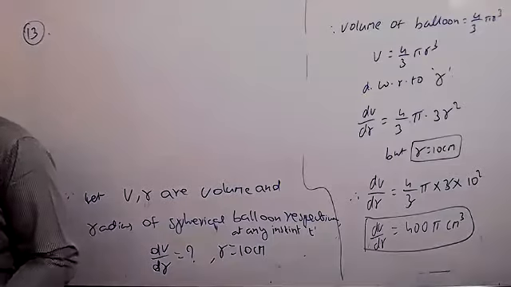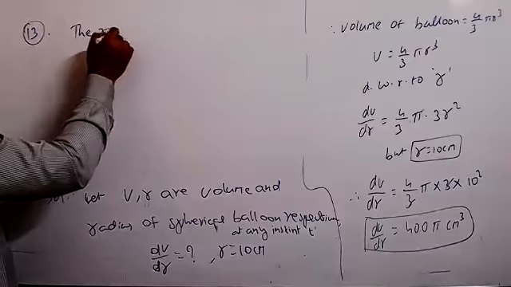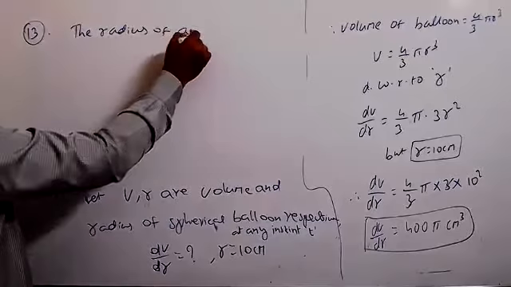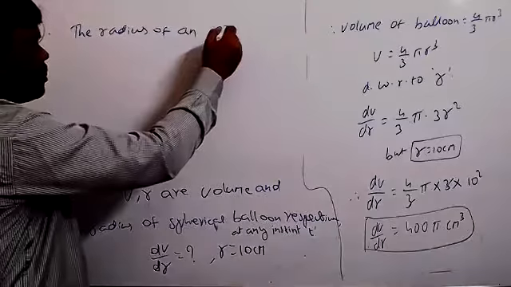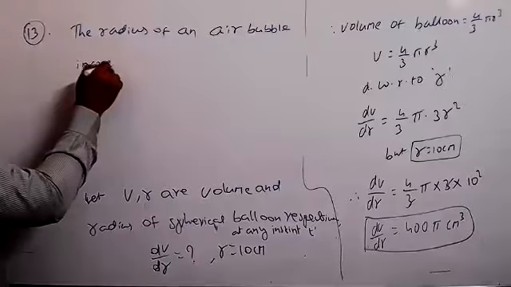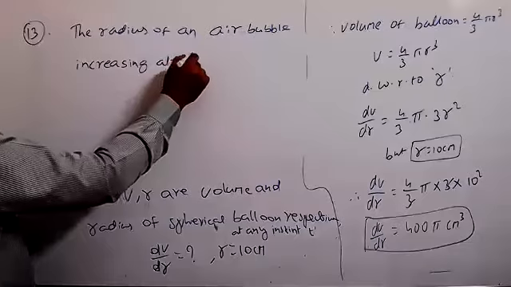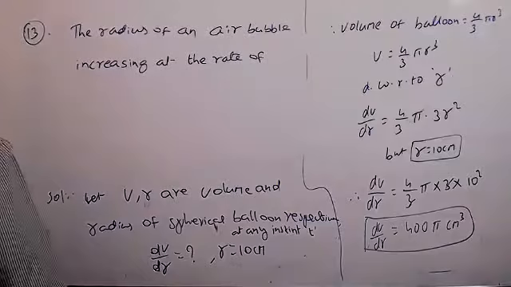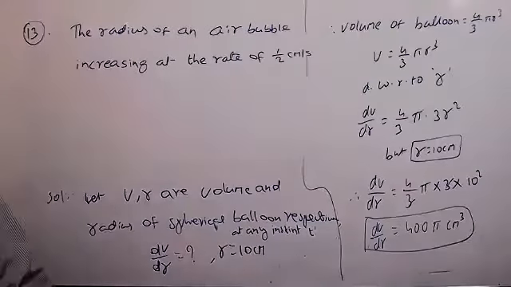Thirteenth one. The radius of an air bubble is increasing at the rate of 1/2 centimeter per second.